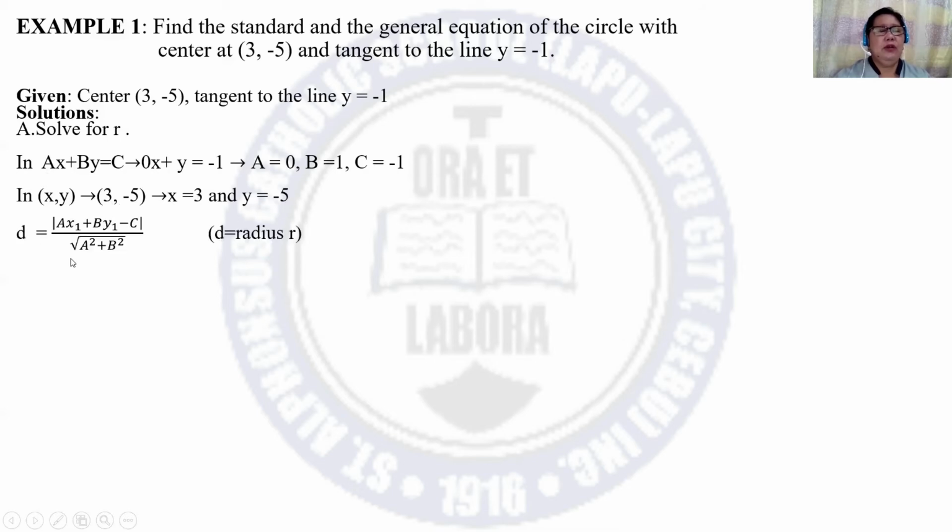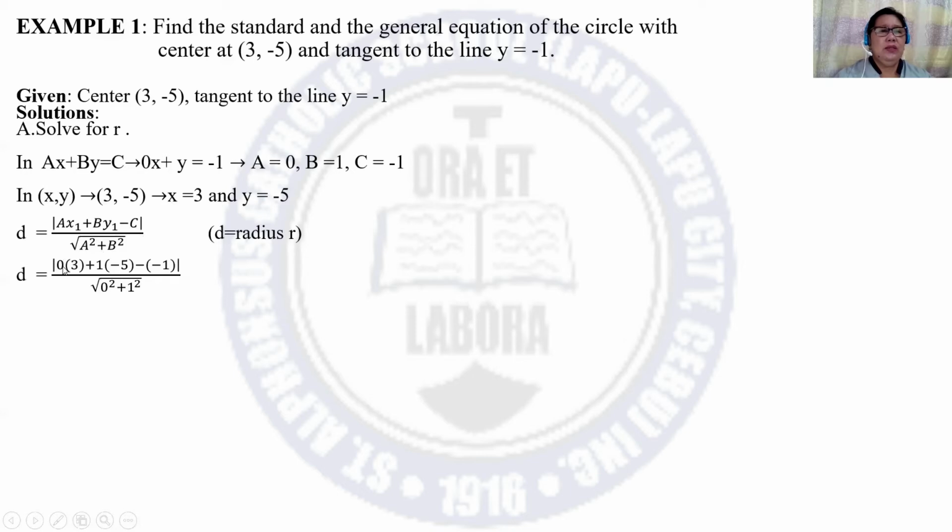So using the formula, d is equal to the absolute value of ax sub 1 plus by sub 1 minus c all over the square root of a squared plus b squared, where d is equal to the radius r. All we have to do is to substitute the values.